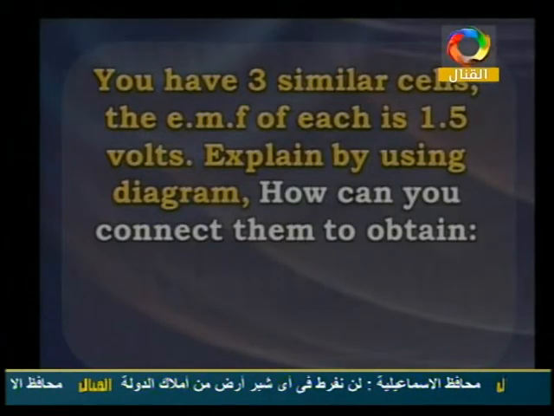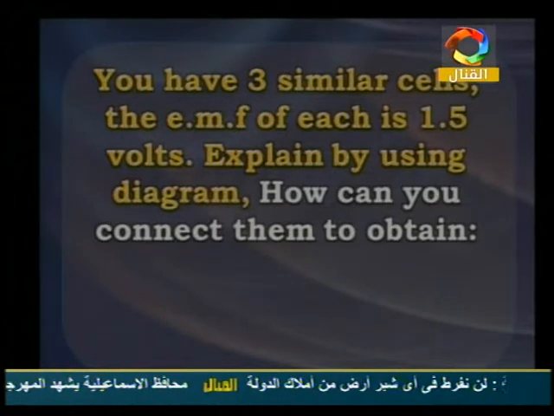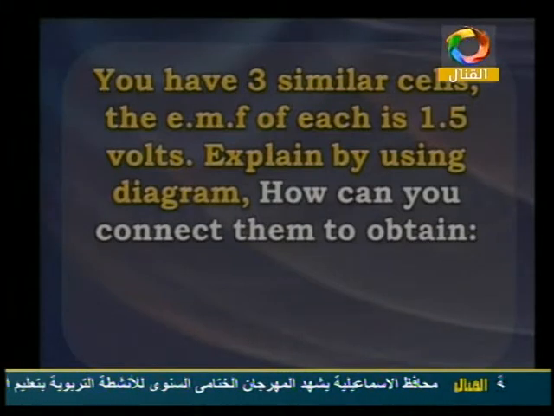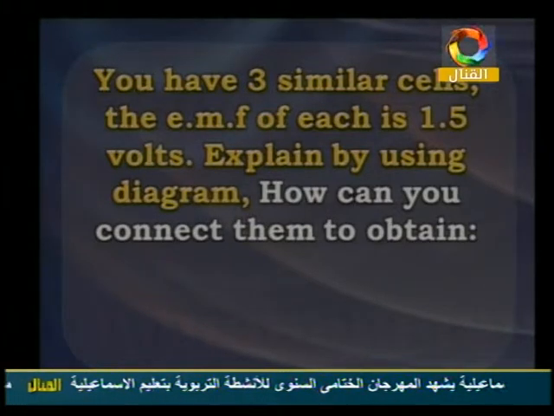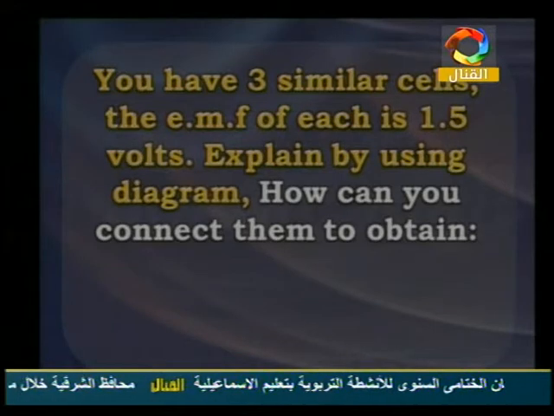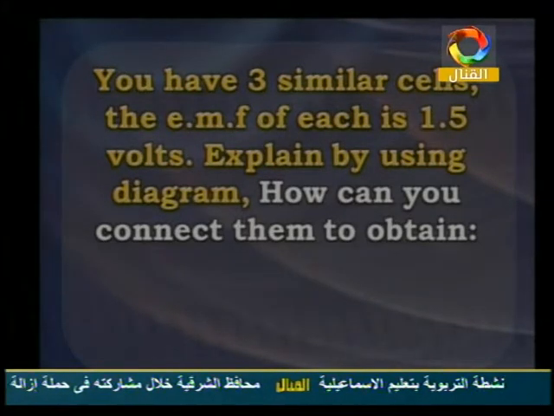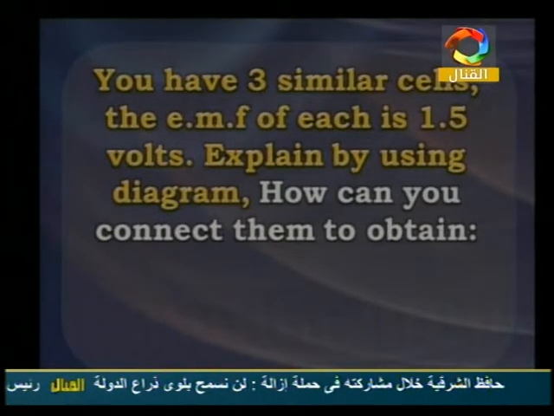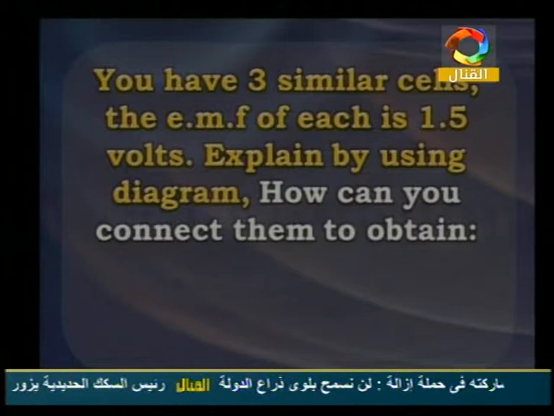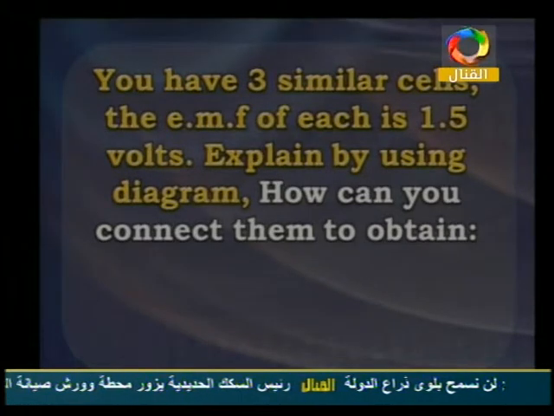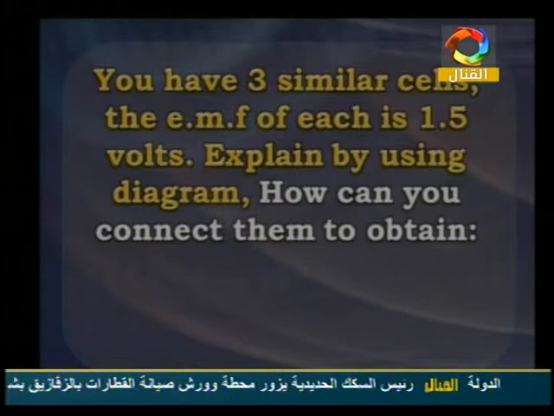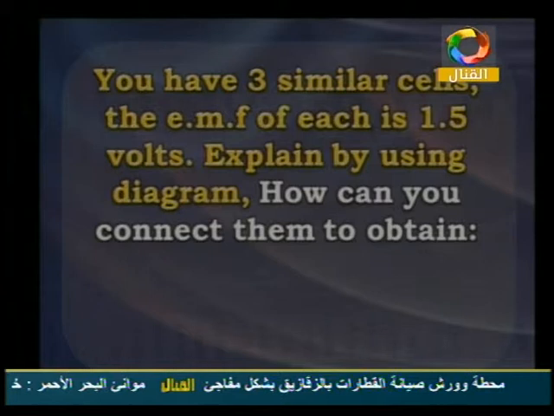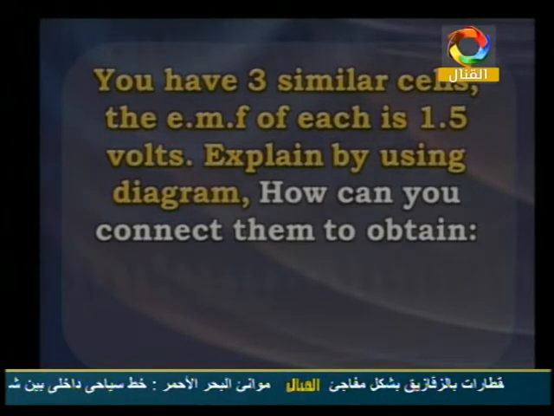The first one: you have three similar cells. The EMF of each is 1.5 volts. Explain by using a diagram how you can connect them to obtain the required voltage. Again, I need a type of connection in which I use all three similar cells found in this problem. Why? Because I need to use all of them to produce an EMF of a constant value. Let's go and see.